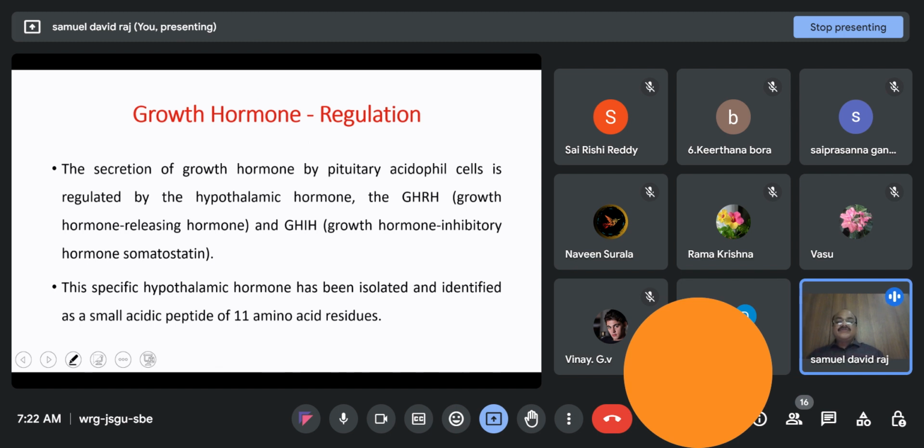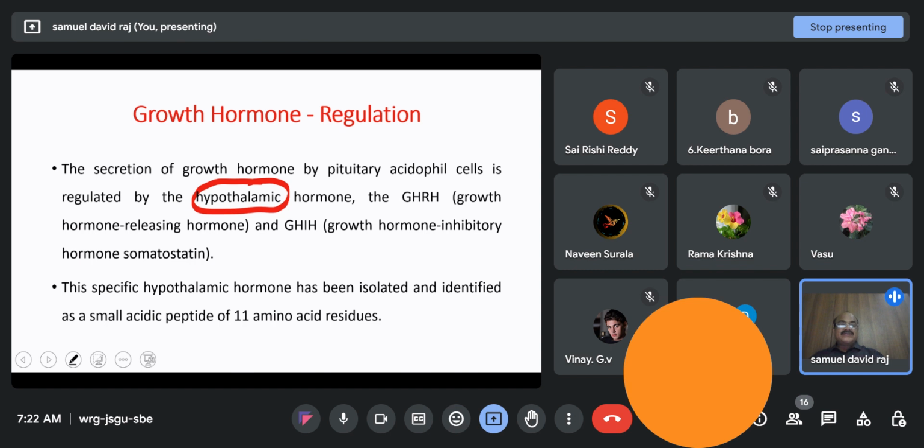Coming to the regulation of growth hormone secretion. The secretion of growth hormone is regulated by hormones released from the hypothalamus. This is called a releasing hormone because it regulates the secretion of growth hormone by the somatotrophic cells.